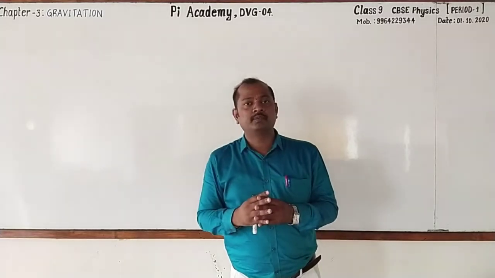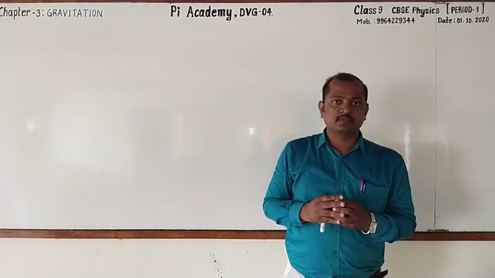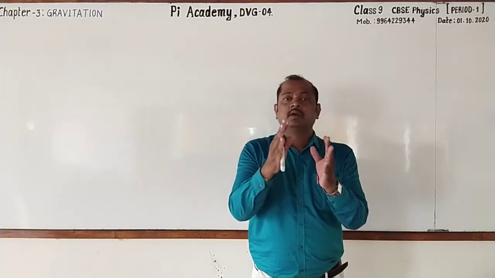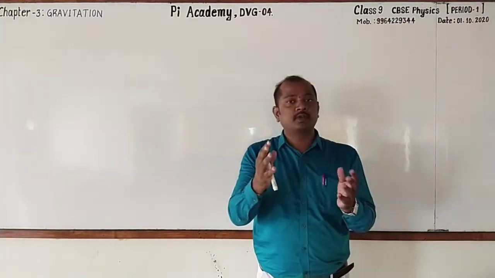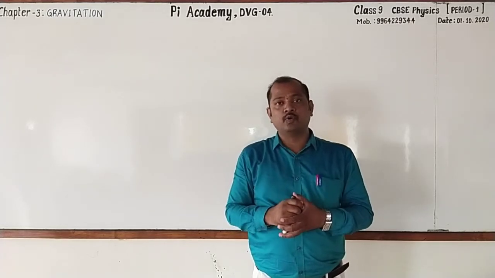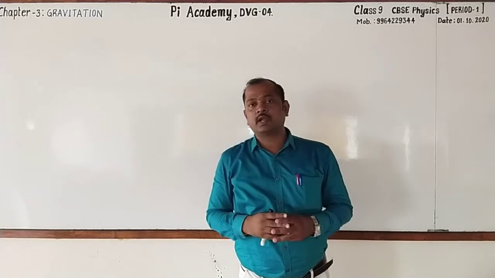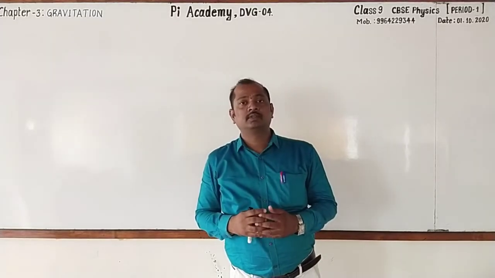It is because of the gravitational force. And planets are revolving around the sun. It is because of the gravitational force. The rainfall, snowfall, it is due to the gravitational force of the earth.